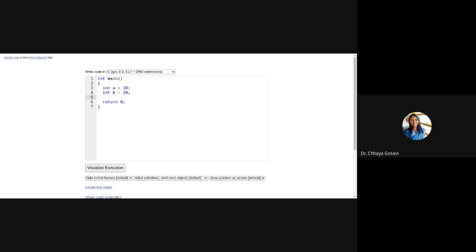Then I'll call the swap function with a, b, and here print it after swapping. Percent d, percent d. And we'll see before swapping.